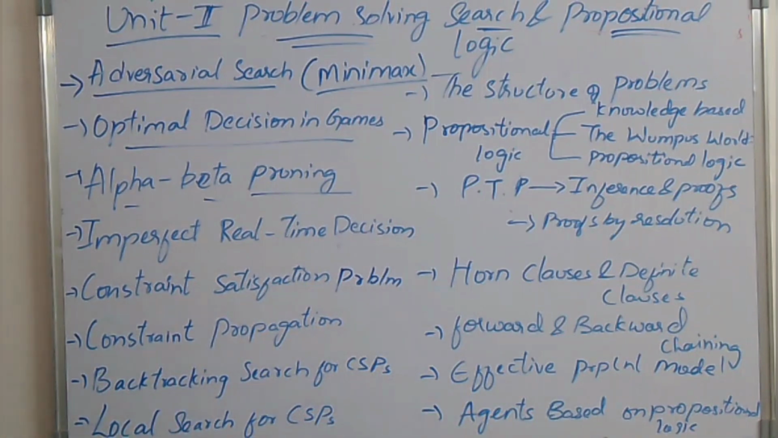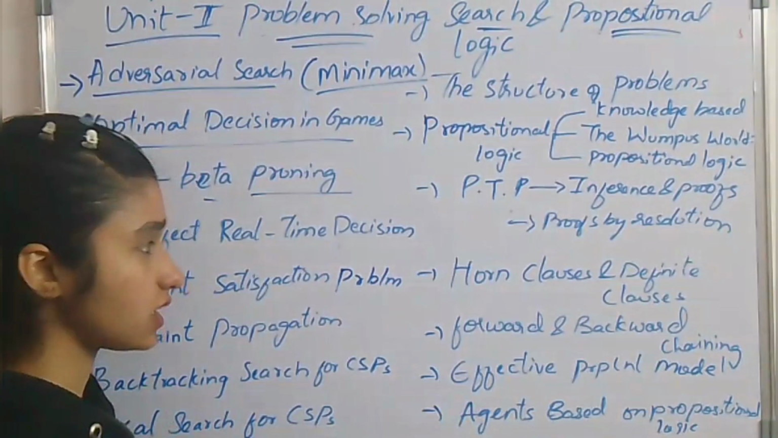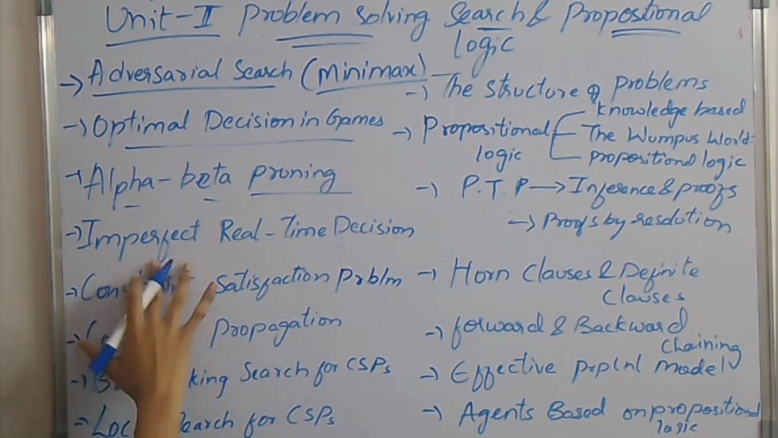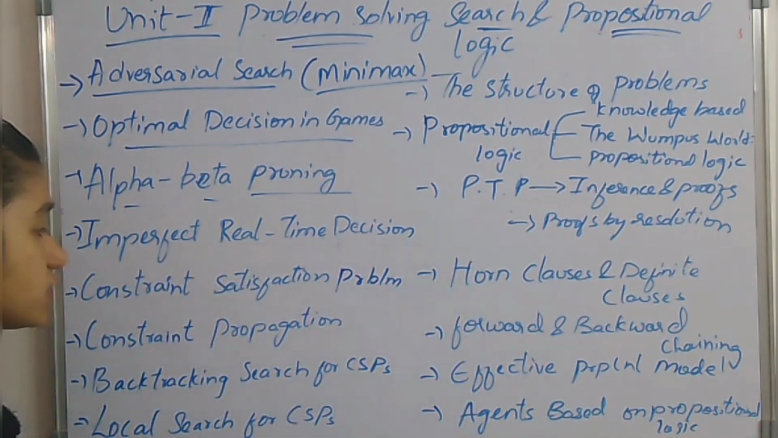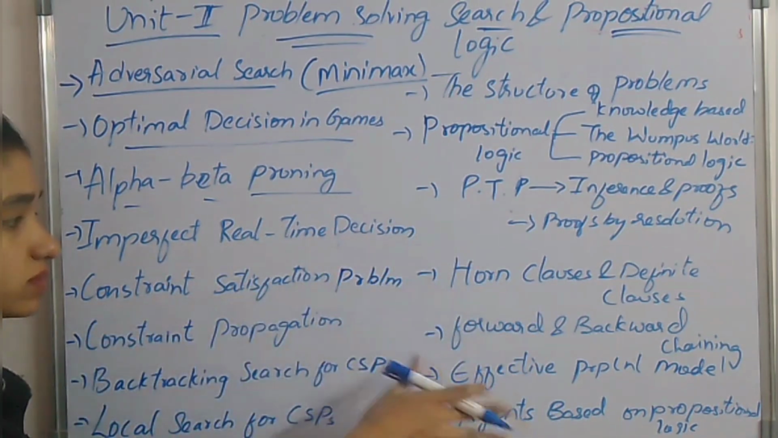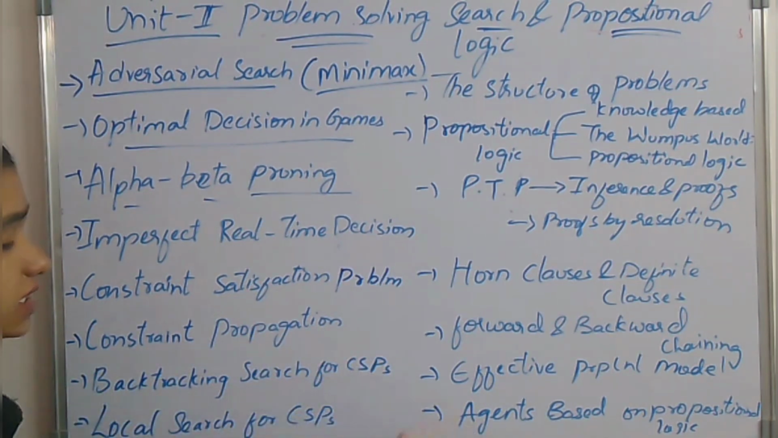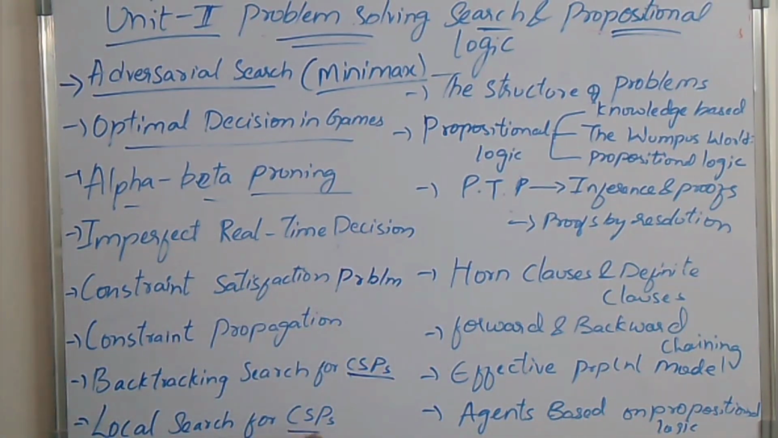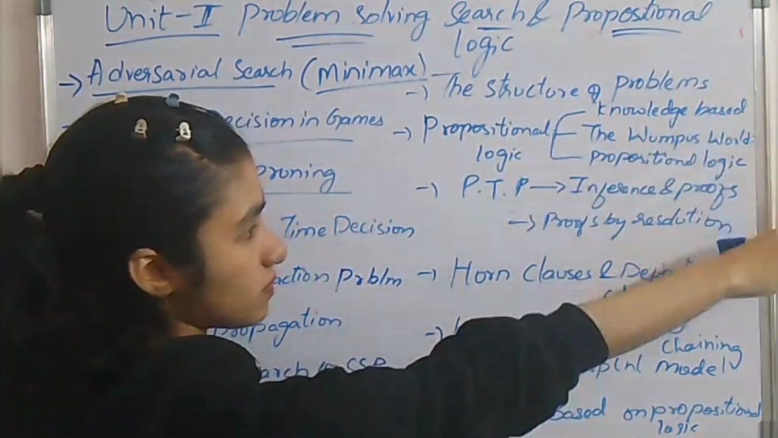Imperfect real-time decision, which means if you have incomplete information about a certain thing, or if you have limited time to complete a task, in this situation we call this imperfect real-time decision. Constraint satisfaction problem, okay, constraint propagation, backtracking search for CSP, constraint satisfaction problems. Local search for CSP, again this one. Next, the search for problems.